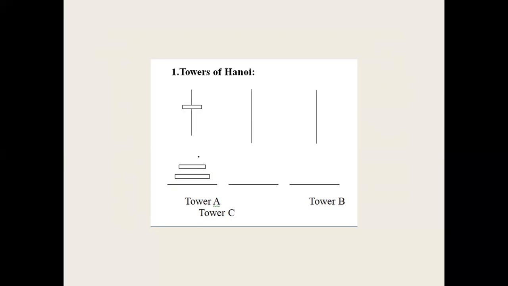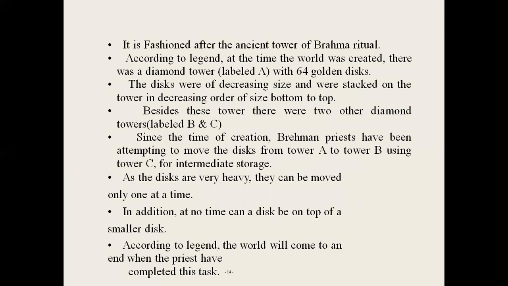This problem is solved by using recursion. To get the large disk to the bottom of tower B, you move the remaining n minus 1 disks to C, and move the large disk to B, and then move the remaining disks from C to B. By using recursion, we solve the Towers of Hanoi problem.